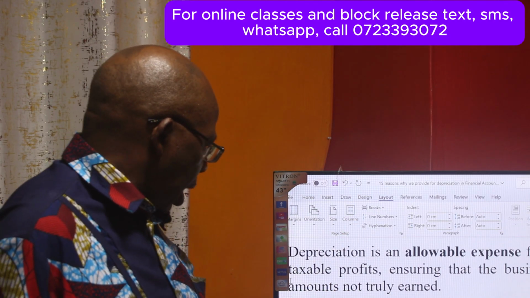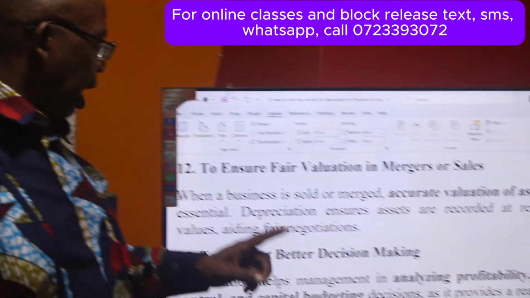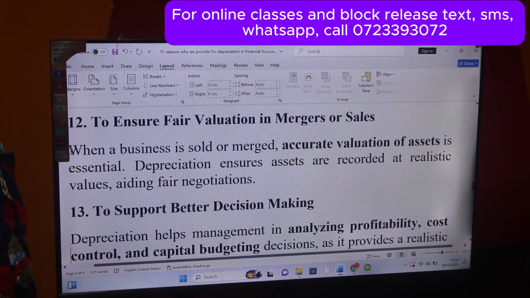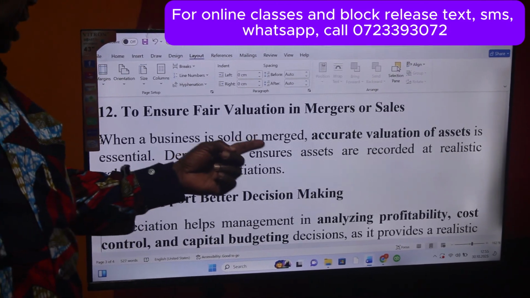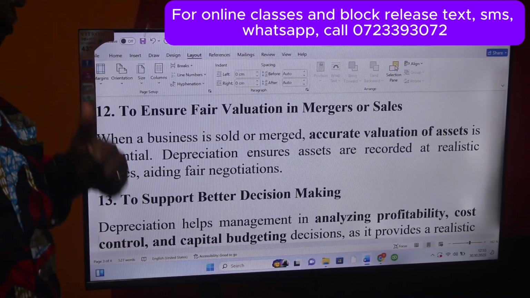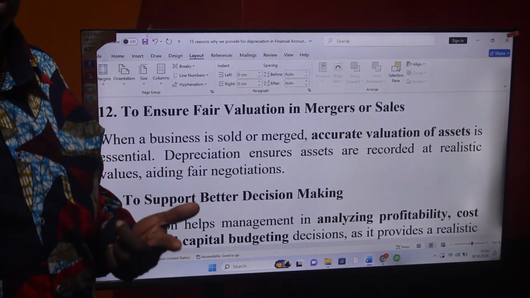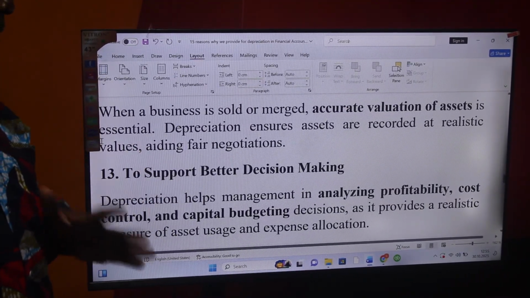So depreciation helps ensure fair value in mergers or sales. When a business is sold or merged, accurate valuation of assets is essential. Depreciation ensures that assets are recorded at realistic values, aiding fair negotiations. Remember, we even talk about revaluation, and after revaluation, we start depreciating.